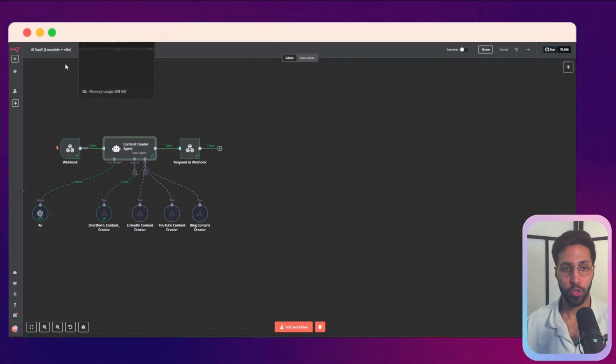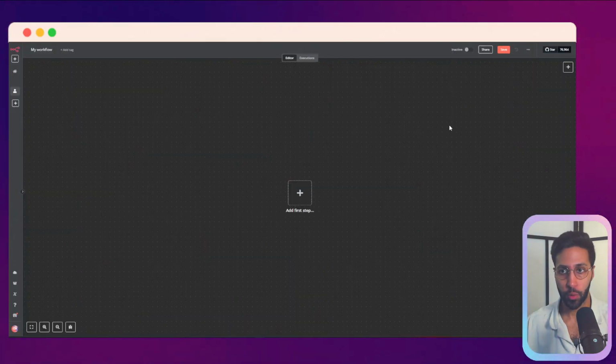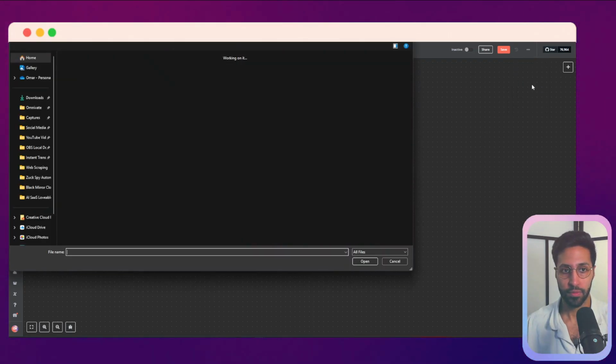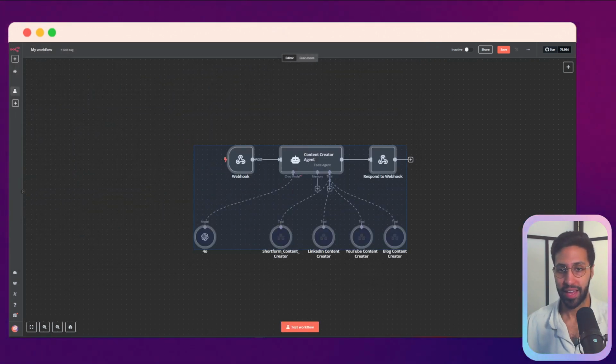So the first thing you want to do is I have this already built out for you. So if you go to my free school community, you go to the resources section, and here you have all these options to download the file. So just download all of them, and then you can go into workflow, press these three dots, press import from file. And then you want to select the file. And there you go. You get the AI agent directly into n8n.